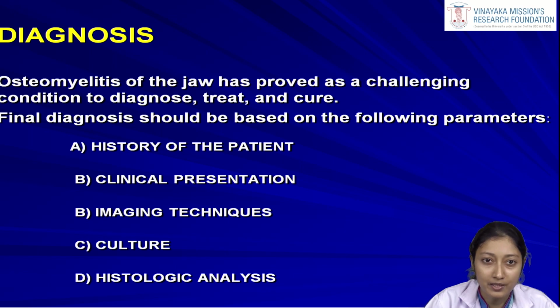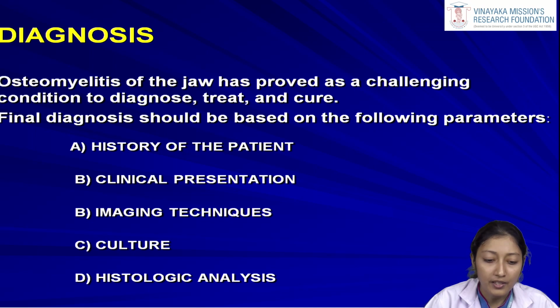The patient will not be able to point out to the clinician, the operating surgeon or the doctor which area is painful or hurting. It is a dull, deep, gnawing and vague pain in which the patient is confused. So, in this case it is challenging for the physician to diagnose such a case of osteomyelitis.